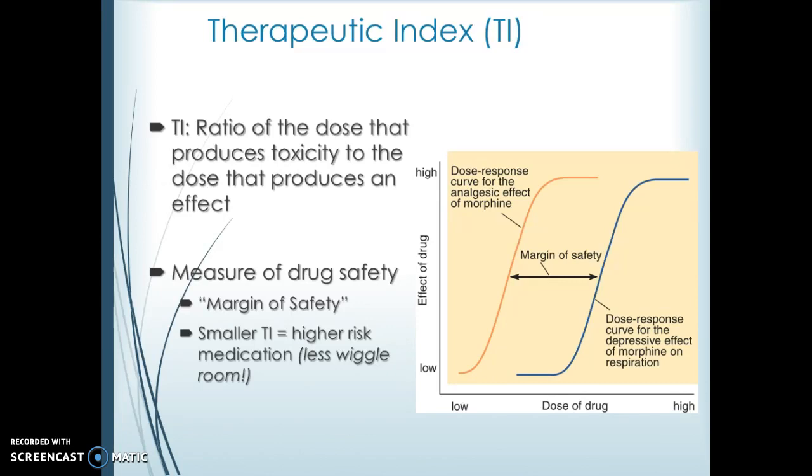A smaller therapeutic index really means that the drug is a higher risk medication because it's a lot easier to go from therapeutic to toxic versus a wide therapeutic index drug. A common drug that we use in psychiatry that is a narrow therapeutic index drug is lithium. So the amount of lithium we need to produce a therapeutic effect is not that much less than the amount of lithium that can be toxic to people. So we have to do a lot of therapeutic monitoring of that drug to make sure it's still within a safe range within the body.